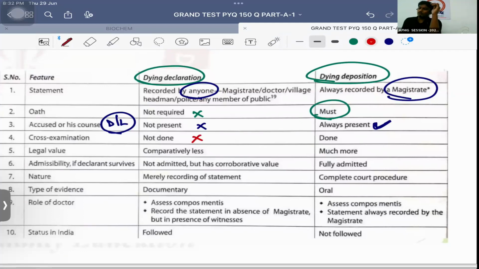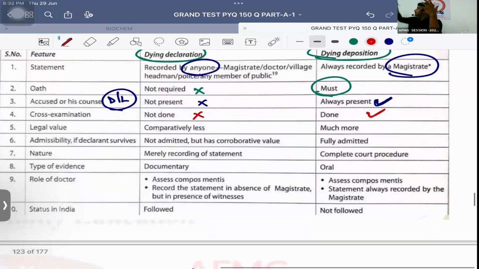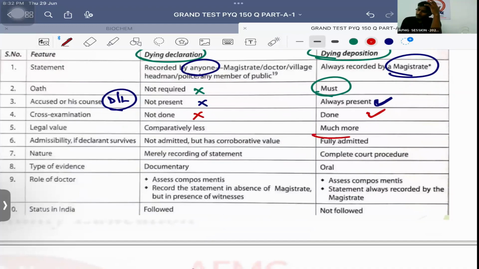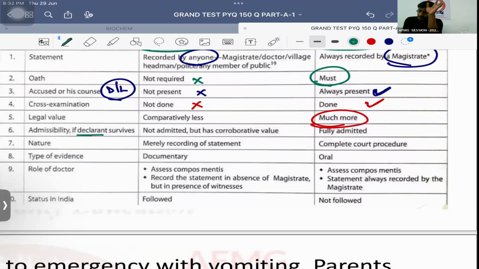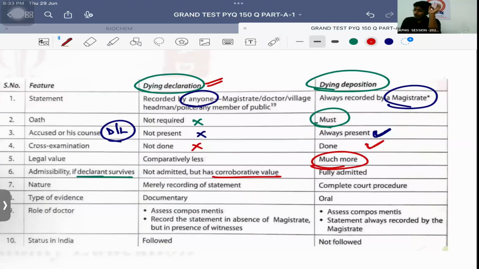Cross examination is not allowed in declaration because the opposite sided lawyer is not there, brother. So it is only done in cases of deposition. Okay, definitely the whole courtroom procedure is happening. Legal value will be much more for dying deposition. Please remember. Okay. Next important, if the patient survives, if the declarant survives, then dying declaration will not have any value. It will only have a corroborative value. It makes no sense if the patient stays alive. Whose? Dying declaration's. But in a dying deposition, even if the patient stays alive, then dying deposition will be considered because it is recorded by the magistrate himself. That's the reason. Okay?